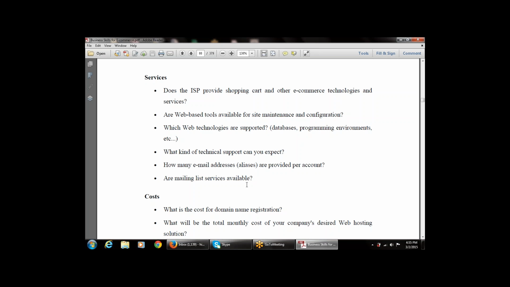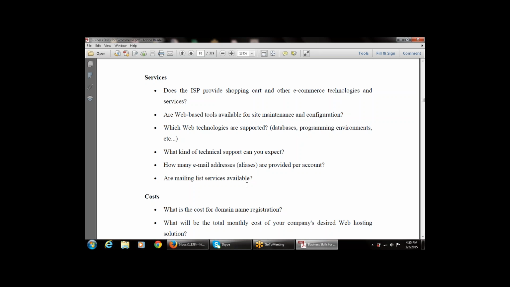Are web-based tools available for site maintenance and configuration? That is the next question. That is, are tools available for maintenance and configuration or not? Then, which web technologies are supported? That is, what type of technologies are supported? That may be databases, programming, Windows programming, or DOS-based programming.